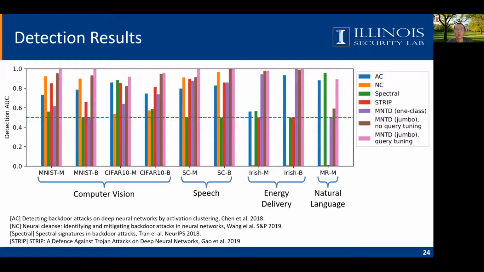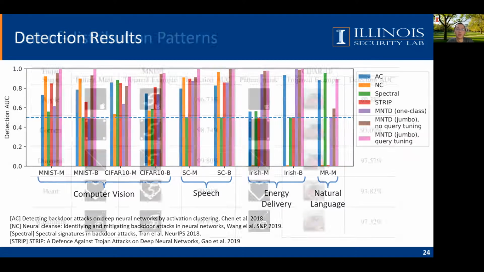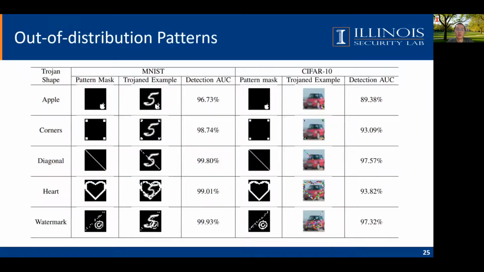The patterns in these attacks are modeled by our jumbo distribution, and we are also interested in how the model performs on the patterns that are not modeled in jumbo learning. Therefore, we designed these attacks, which is completely out of our jumbo distribution. We apply these patterns and perform the poisoning attack and use our pipeline to detect it. And we can observe here that the model still generalizes well, even if the pattern is out of the distribution.